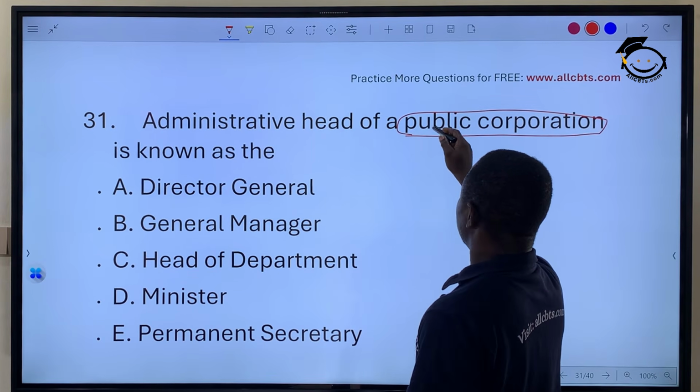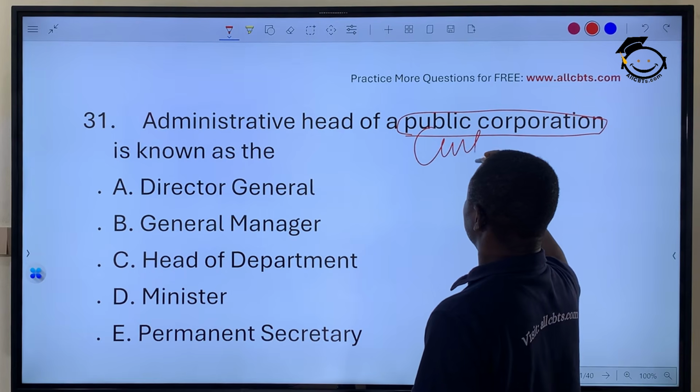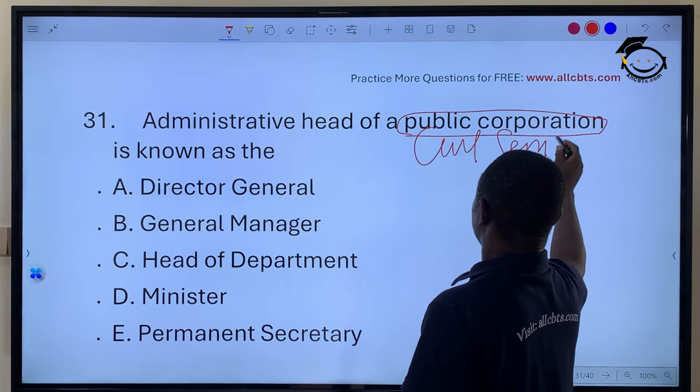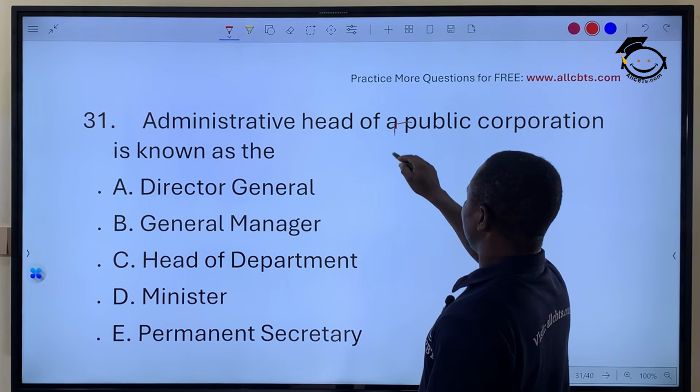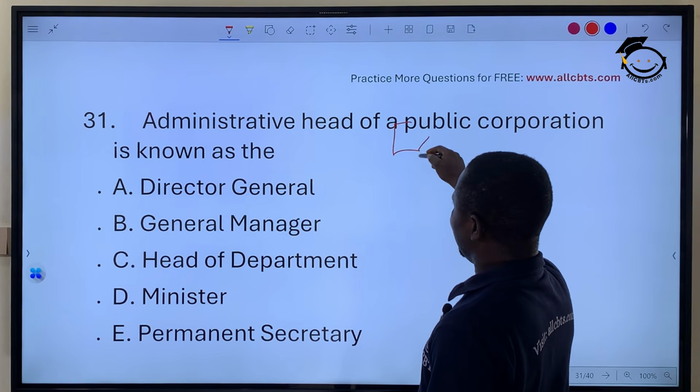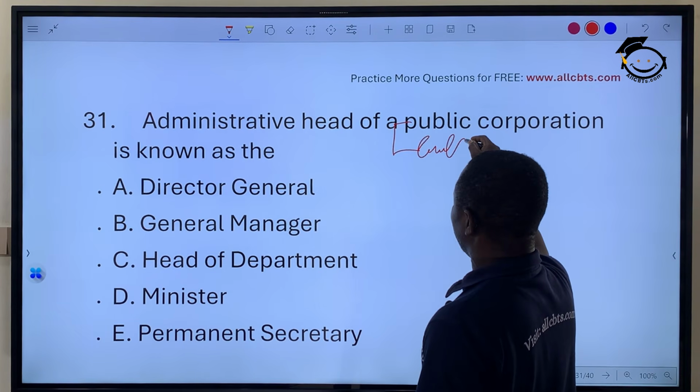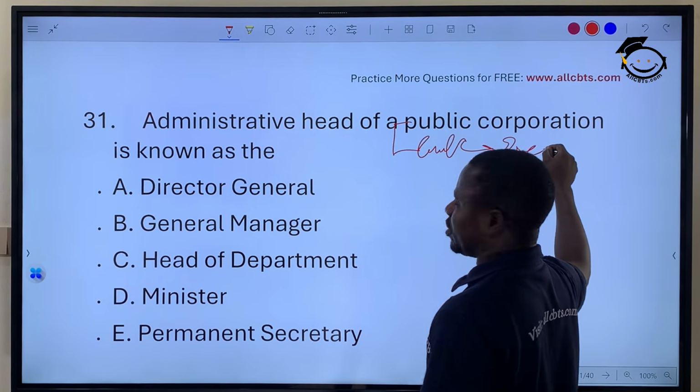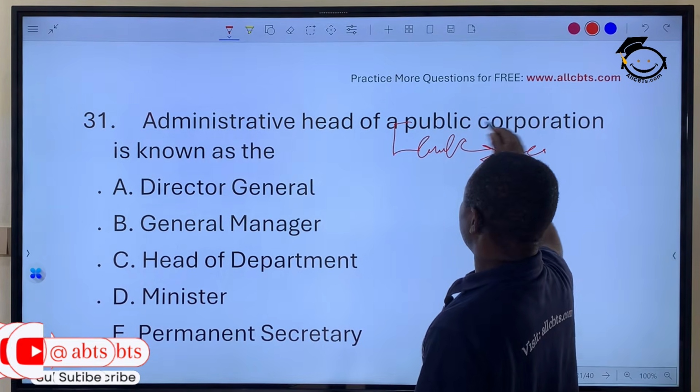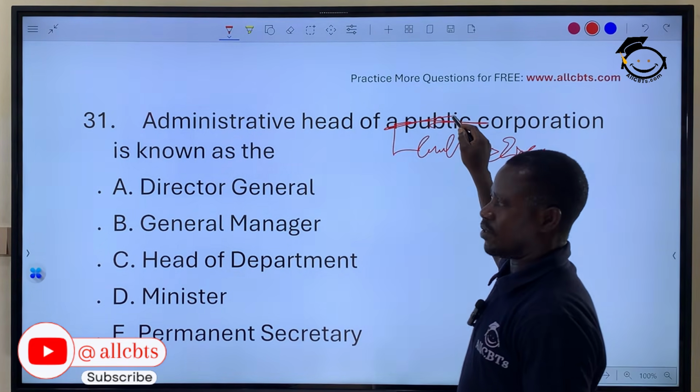There's a big distinction between public corporation and civil service. The civil service is an agency of the executive, a department in the executive organ of government to perform their duty, while public corporations are government businesses.